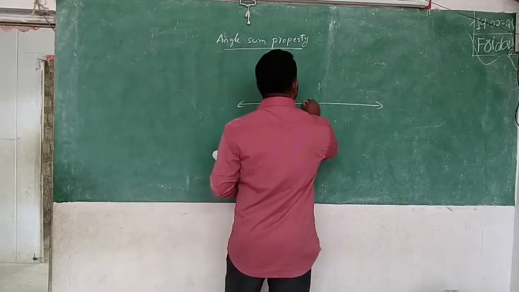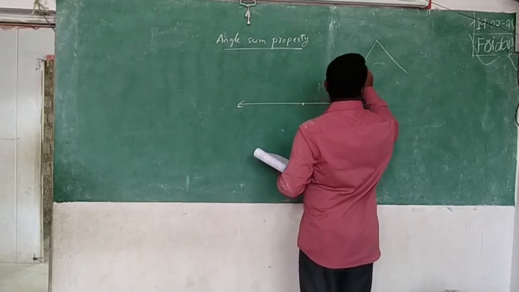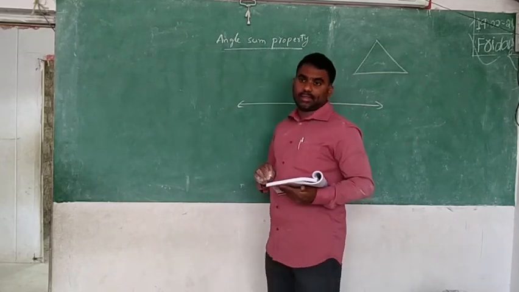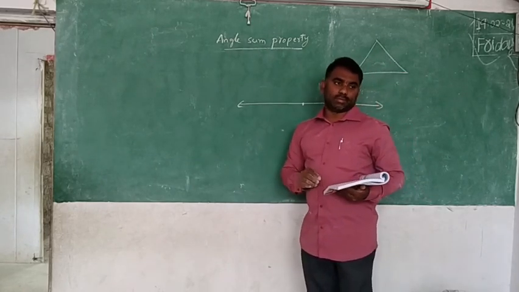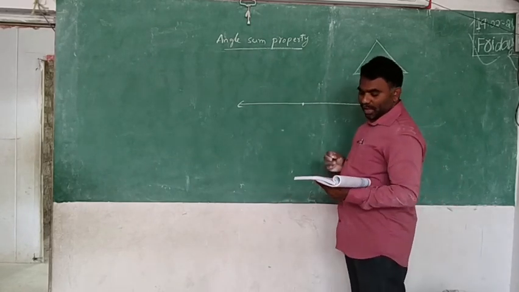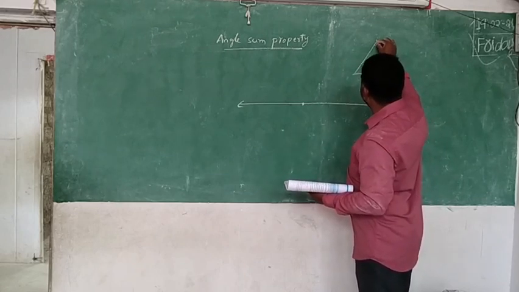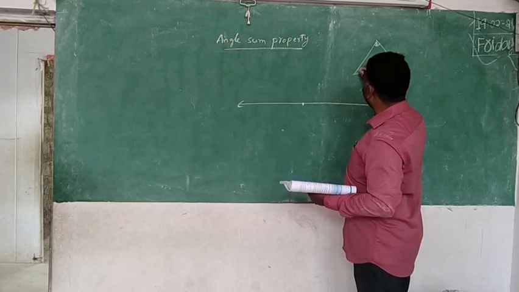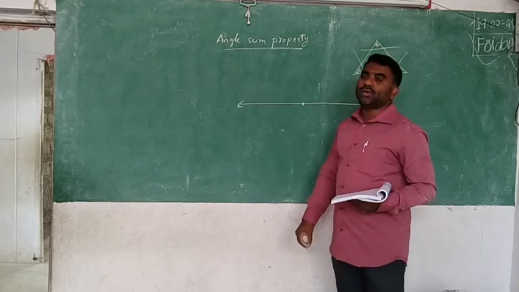Before drawing the line, we have taken one triangle cutting. Triangle cutout. In that, where the angles are, here angle A, no? Yes. This is angle B, this is angle C, no? Yes. Just by cutting these cuttings, only angles you have taken.